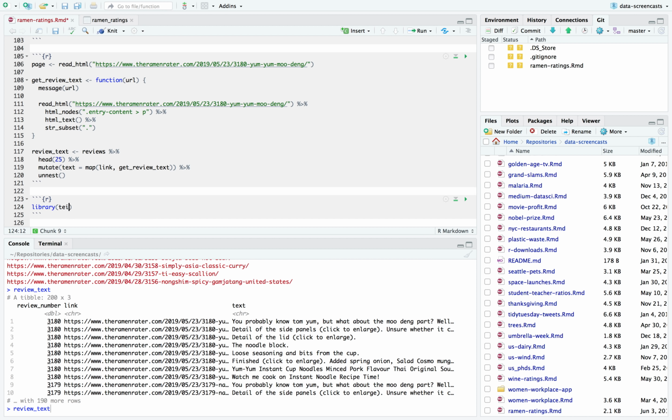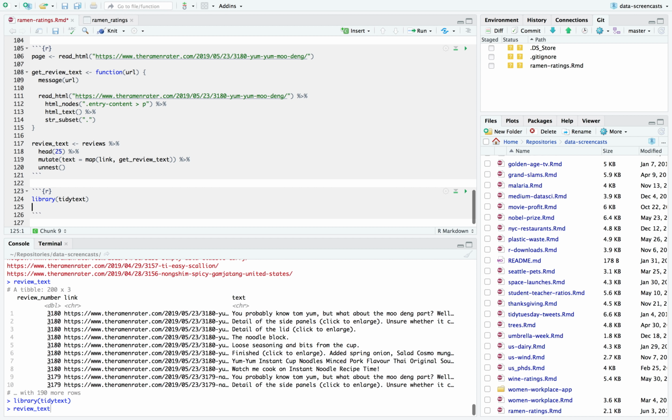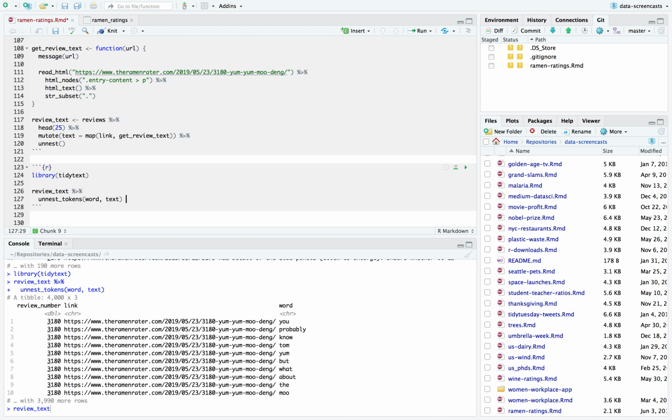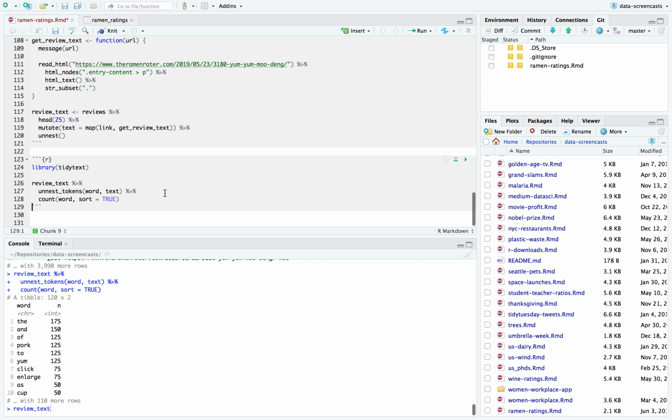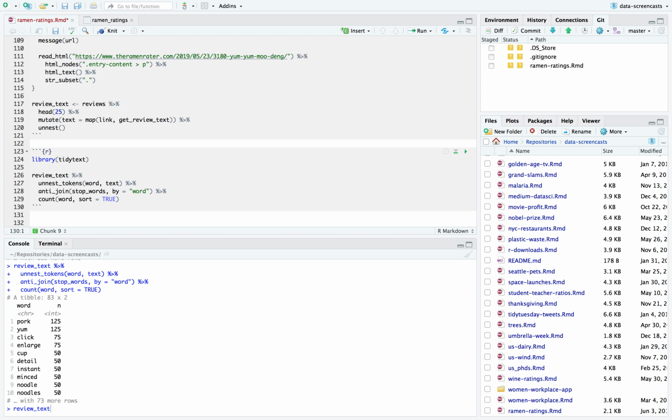Anytime we have a text column, we always find ourselves unnesting it. I just love to find out what are the common words. Unnest tokens, word, text, count words, sort equals true. Usually I like to throw in an anti-join on stop words. You can find out more about this in the book by me and Julia Silge, Text Mining in R.